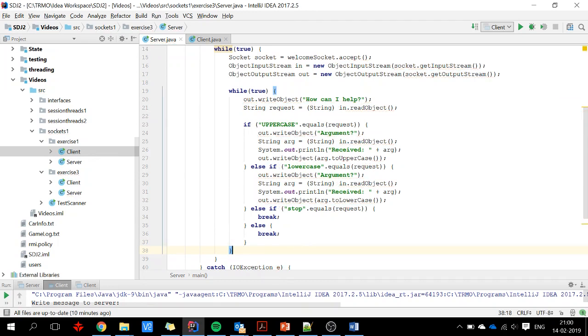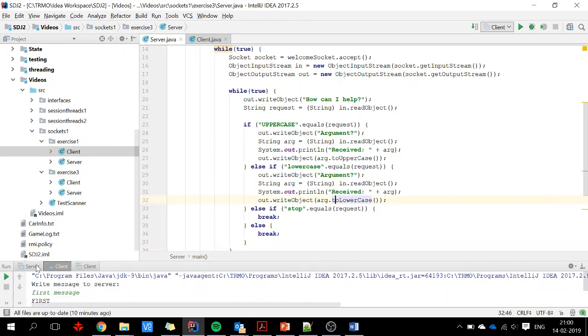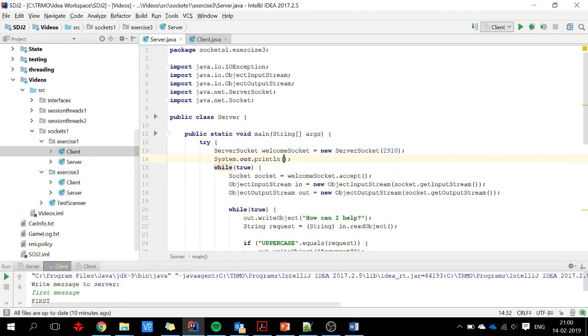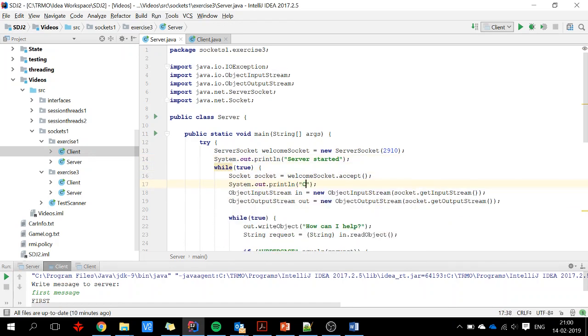We'll break out this one and then accept a new one. That's probably okay. Let's see what happens. I will run my server program. We will just say server started and client connected, and we run the program.